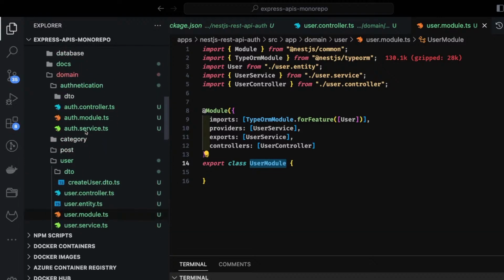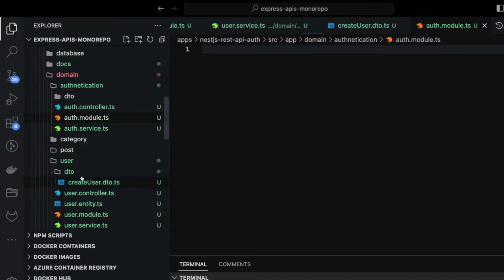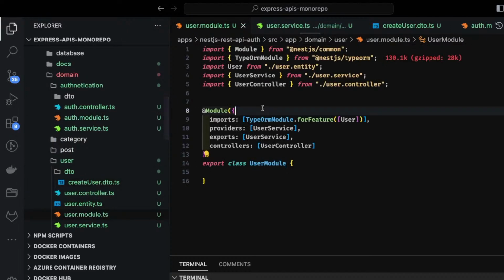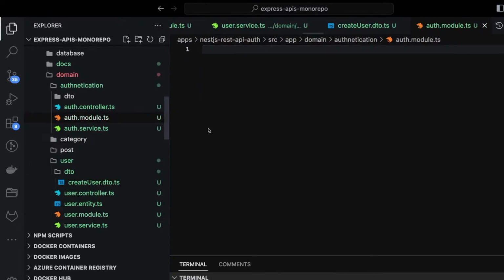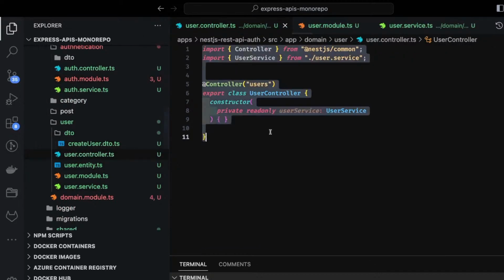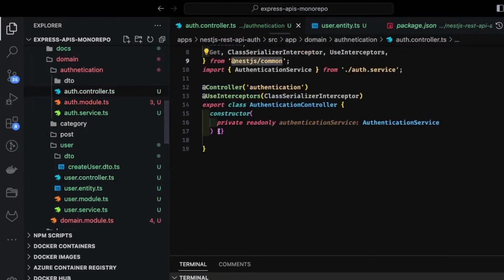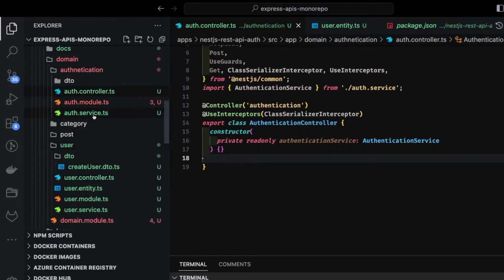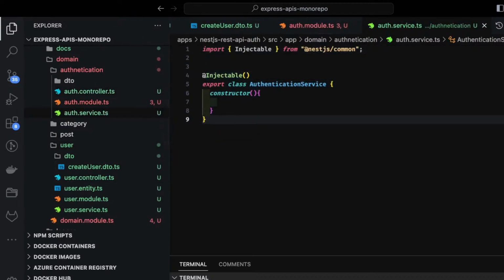Authentication module also we can initialize. I will just try to copy the user module stuff and will replace things there. And controller is also we can use. We already have something in this service. Okay, inside authentication service. Now let's go one by one. Inside authentication service, we check.